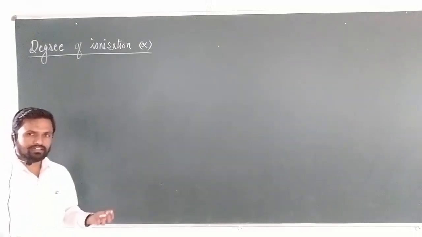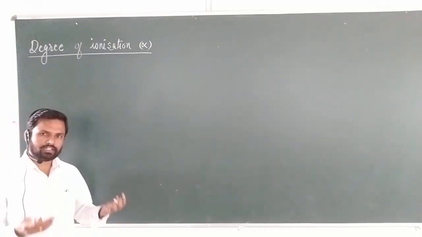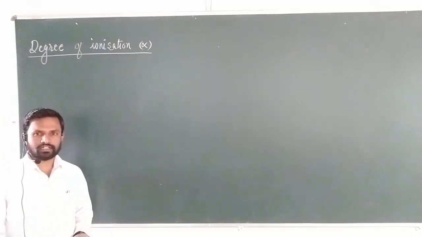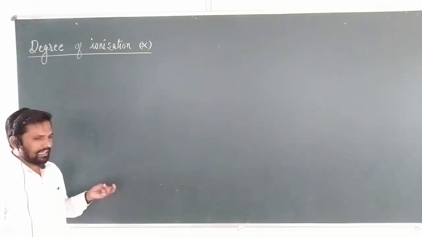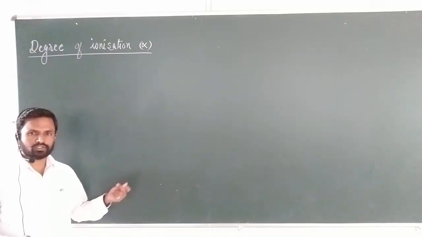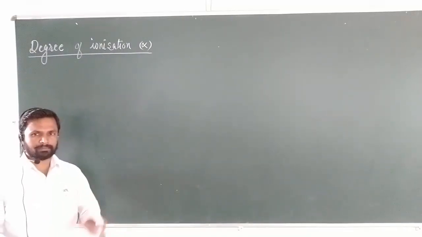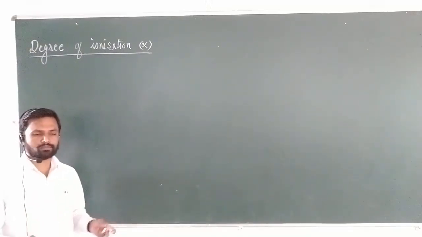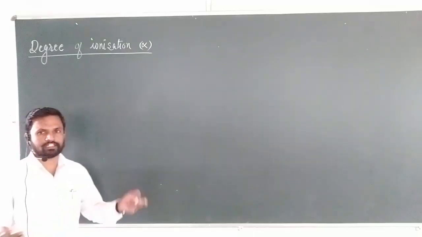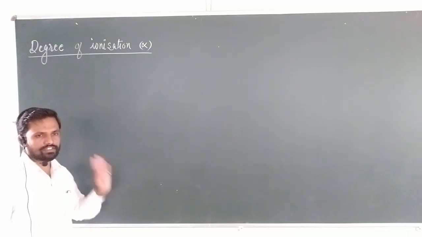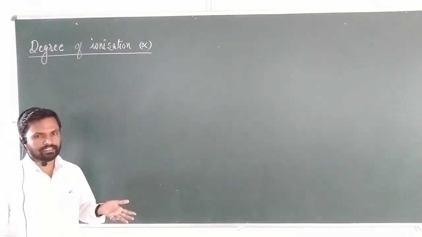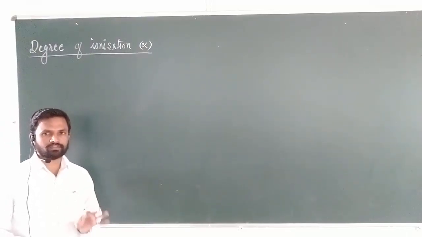And finally, the last one, moderate electrolyte. What is a moderate electrolyte? It is an electrolyte whose dissociation or ionization is of a moderate percent, up to 50% dissociation. That is called a moderate electrolyte. So these are the things we studied in the previous lecture. I hope you understood the concept of electrolyte.